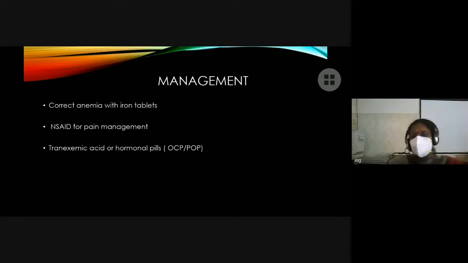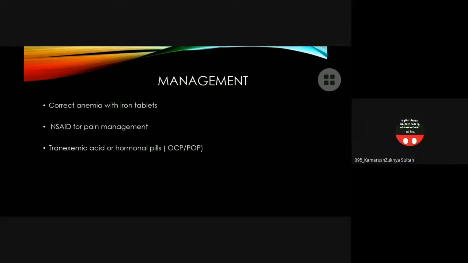Okay, for this patient. Supposing the same patient is of reproductive age group. So normally in the perimenopausal age group, what are the common causes? Perimenopausal, it can be anovulatory bleeding, ma'am. Pre-malignant or malignant conditions can be causes, ma'am.